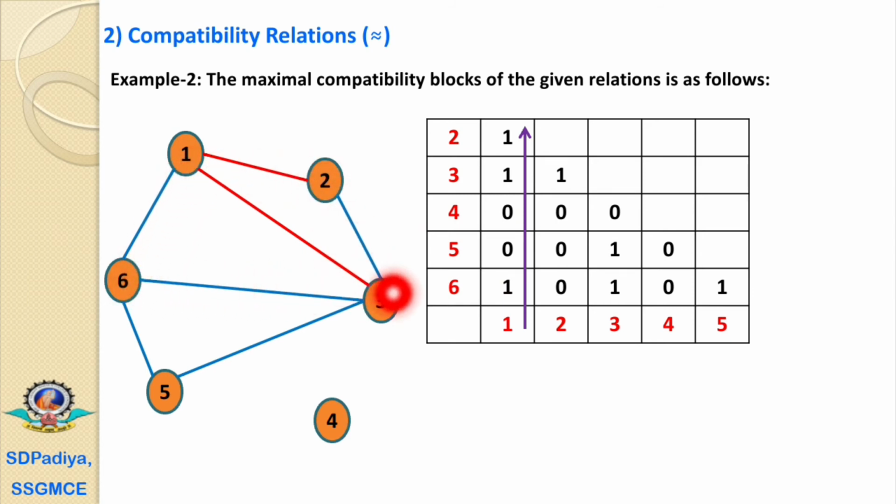It is a one polygon. No doubt, it is a one polygon. But again there is a one problem, that this 2 is not having the relation with 6. That's why we cannot consider this rectangle as a compatibility block, that is 1, 2, 3, 6. Then how can we consider? We can consider the one triangle, that is 1, 2, 3. It is one triangle, and the second block as a triangle, that is 1, 3, 6.